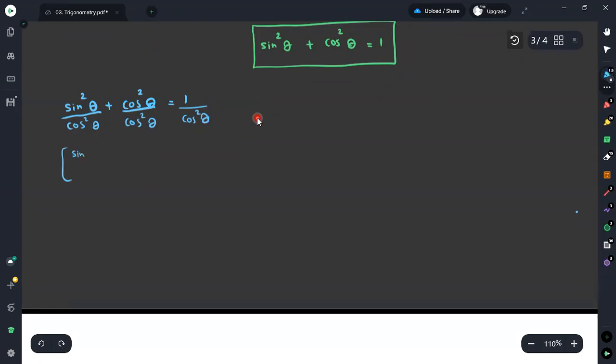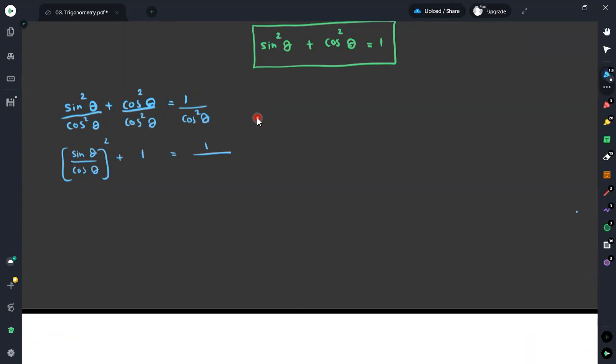Then I can take it as sine theta divided by cosine theta, squared, plus cos squared theta divided by cos squared theta, which is 1. Then here it is 1 over cos squared theta. If you need, you can take it as 1 squared, it does not do any harm, because the square of 1 is equal to 1. Therefore, we will take it as 1 over cos theta, squared.